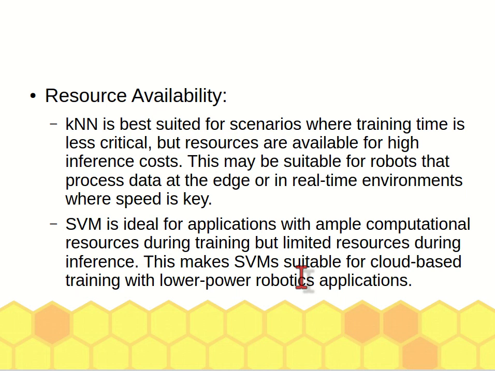Therefore, SVM is more suitable for cloud-based training, with low power robotics applications. Whereas KNN is better for a robot where you want to allow the robot to process the data on the spot.